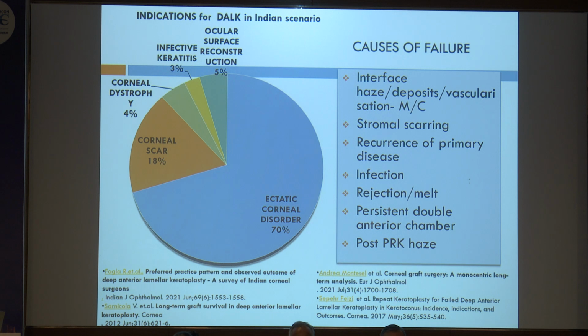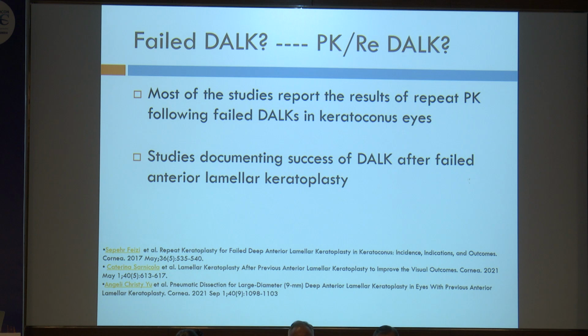The causes of failure of DALK include interface haze, deposits, vascularization, which account for the most common cause for failed DALKs. The other causes include stromal scarring, recurrence of primary disease, infection, rejection, melt, persistent anterior chamber, post-PRK haze. Since there's a rise in the number of cases being performed for DALKs, there is a rise in the number of failed DALKs, and hence we need a technique to address these cases. Most of the studies, however, report the results of repeat penetrating keratoplasty following failed DALKs in keratoconus eyes.